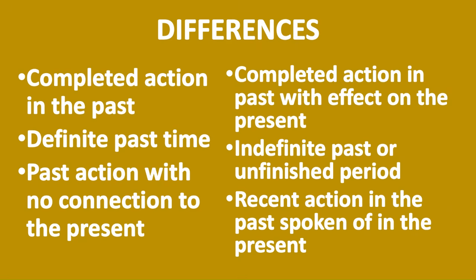Now how is it different from present perfect? The present perfect has an action which is completed in the past, but its effect is on the present. The effect of that action is on the present. That is why we call it present perfect. Perfect means completed. At the present time it is complete, but its action is still relevant.